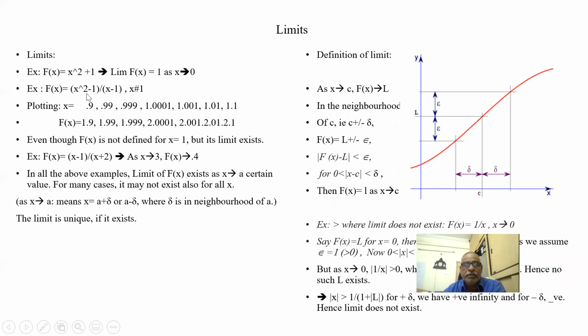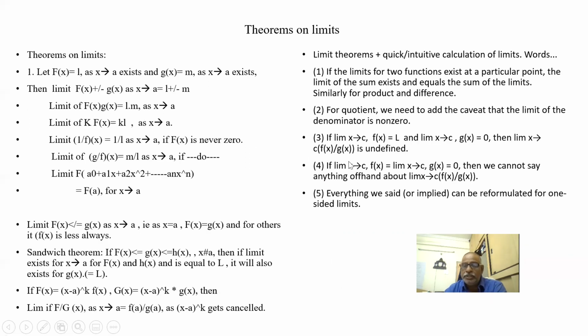X minus 1 gets cancelled, I get x plus 1, and the limit I get is 2 here. So that's what it says. But if f of x is L and g of x is 0, then L by 0 is undefined.